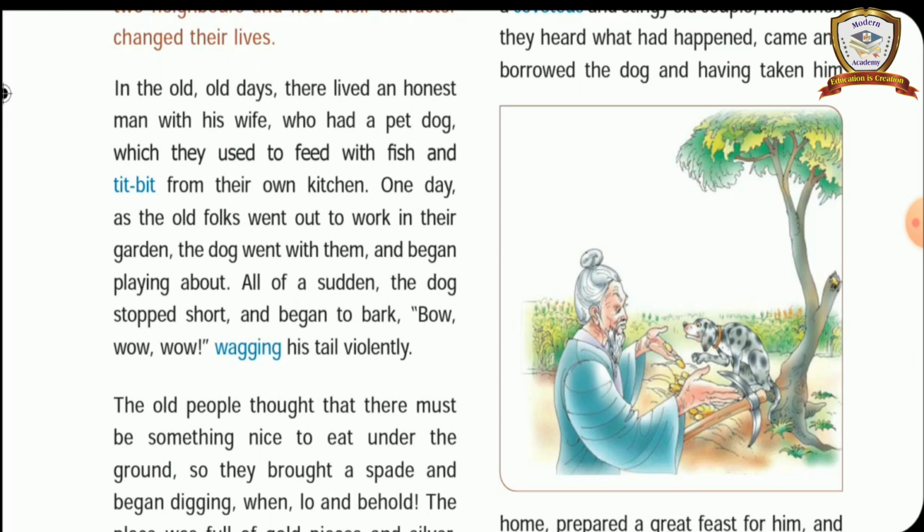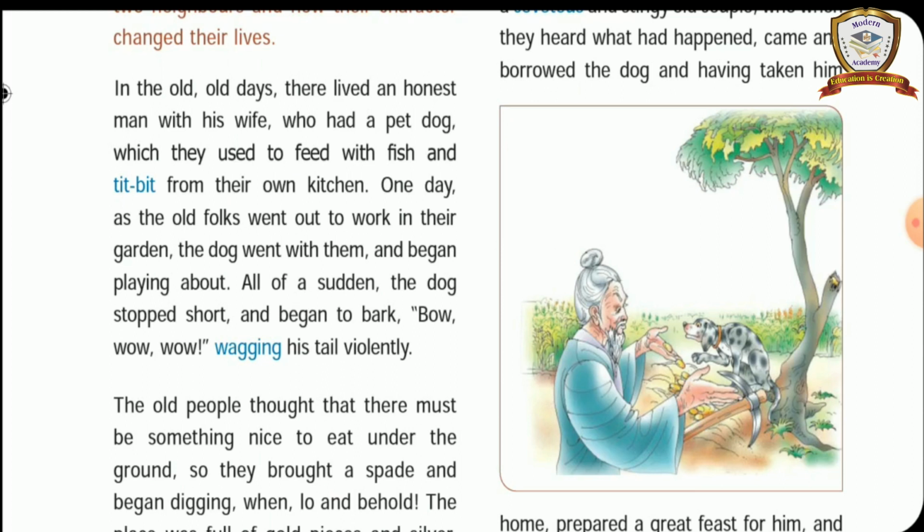The neighboring old couple, are they a good couple? No. Covetous and stingy. They were greedy. A covetous and stingy old couple came and borrowed the dog. First time they came and borrowed the dog. Why did they come and borrow the dog from the honest old couple? Because the dog showed a precious place. Understand or not, children?